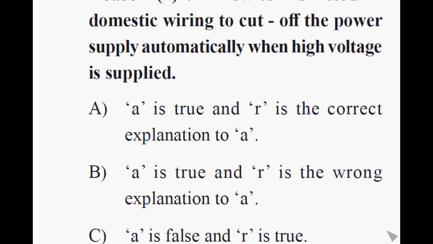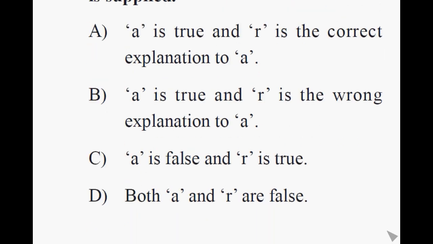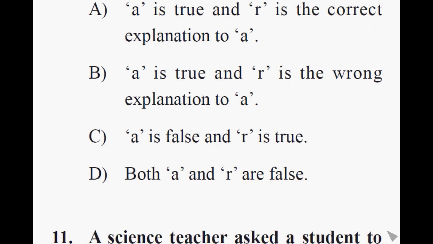Option A, A is true and R is the correct explanation to A. Option B, A is true and R is the wrong explanation to A. Option C, A is false and R is true. Option D, both A and R are false. Correct answer is option B, A is true and R is the wrong explanation to A.